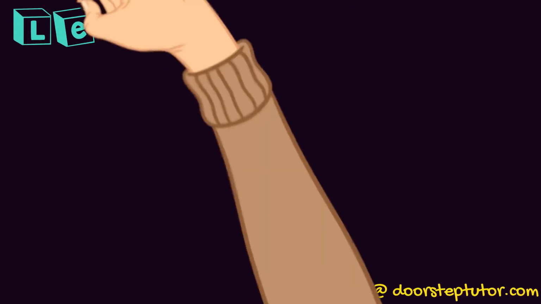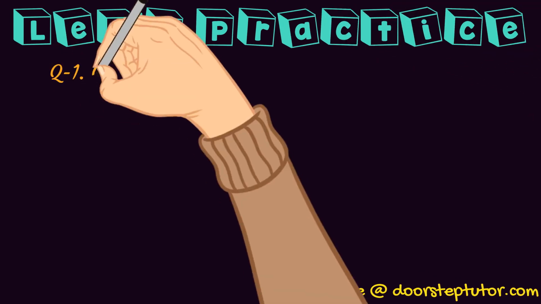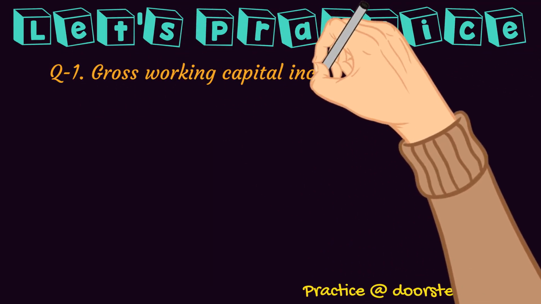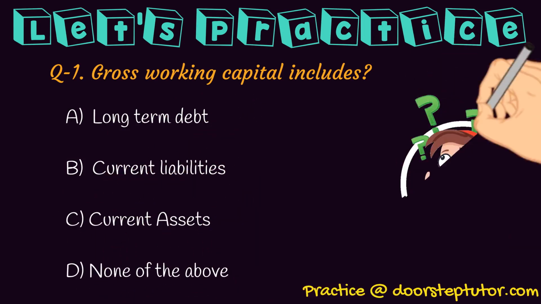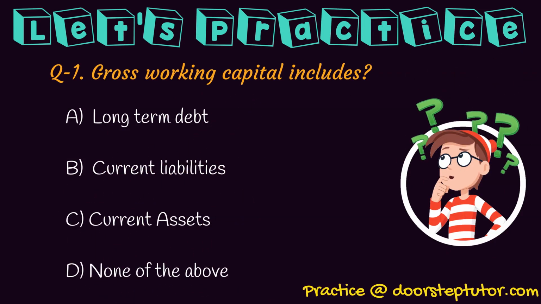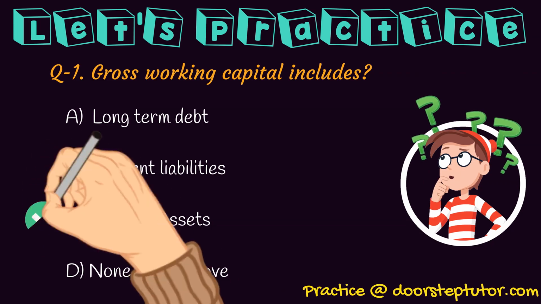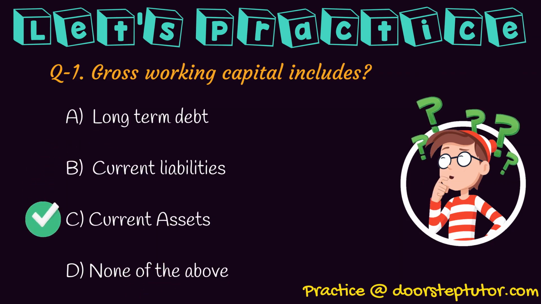Now let us practice some important questions. Gross working capital includes: long-term debt, current liabilities, current assets, none of the above. We discussed that gross working capital is just another name for current assets. So the correct answer for this would be current assets.